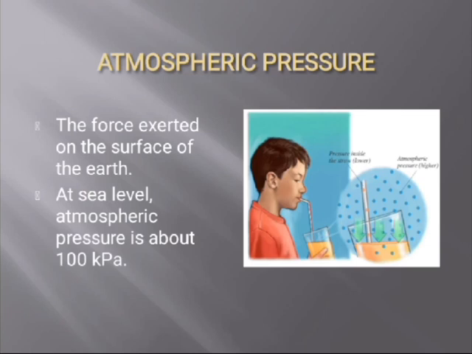Surprisingly, we are not crushed by this huge pressure. This is because the pressure in our lungs and blood system exactly matches the pressure of the air around us. When drinking through a straw, you suck the air from the straw to reduce the air pressure inside it. It means there is low pressure inside the straw, and the atmospheric pressure then pushes the liquid up the straw and into your mouth.